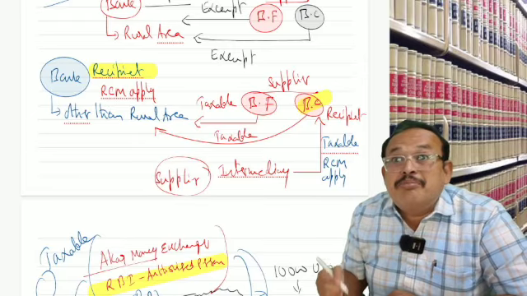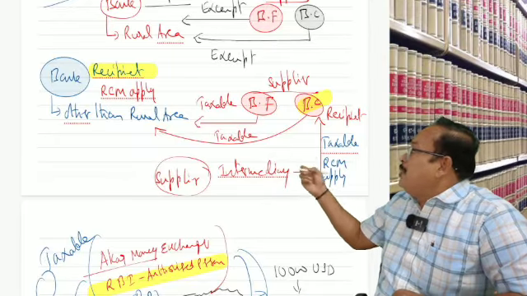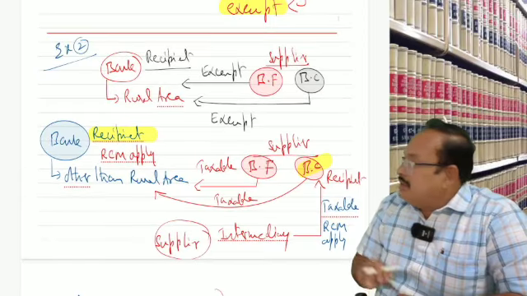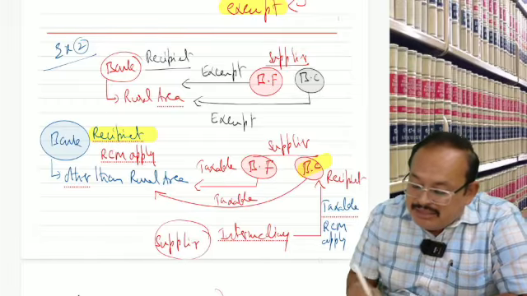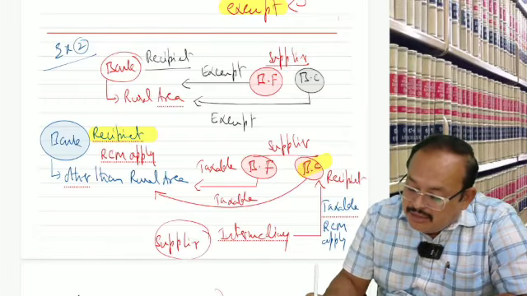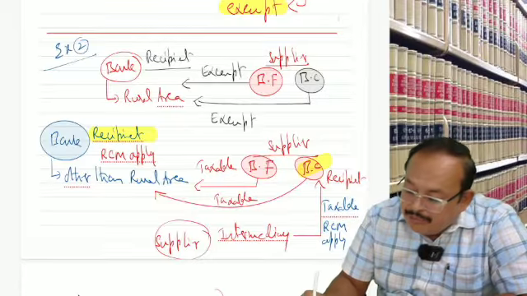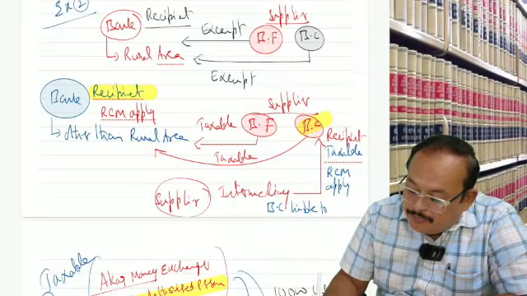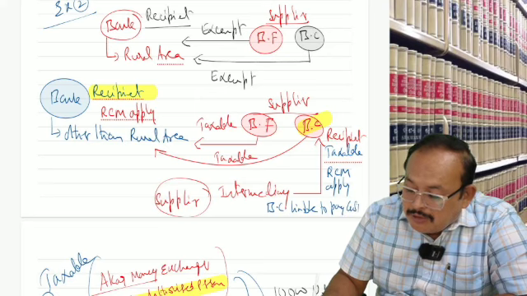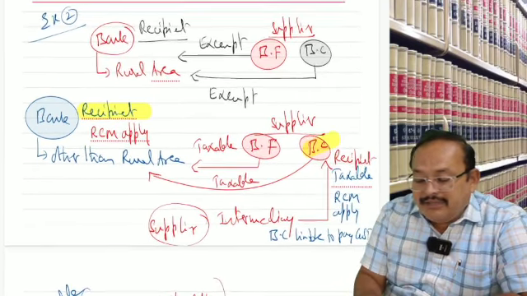BC, not the bank. The business correspondent is liable to pay GST. Is it clear? That means in the given case it is taxable and RCM applies, meaning the BC is liable to pay GST. Got the clarity? Any difficulty in the given case?